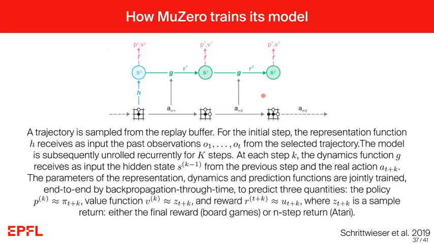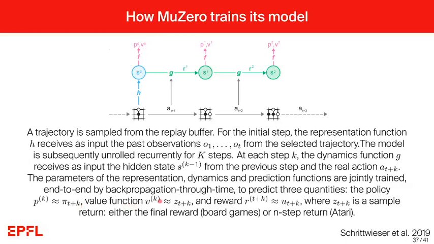Then the parameters of the representation, the dynamics and the prediction function are trained jointly, end-to-end, just by backpropagation through time, to predict the three quantities: the policy pk, which is used to do focused selection in Monte Carlo tree search. Again, this is the same training loss as we have seen in AlphaZero with the cross entropy, that the policy here should match as closely as possible the policy of the actual Monte Carlo tree search.